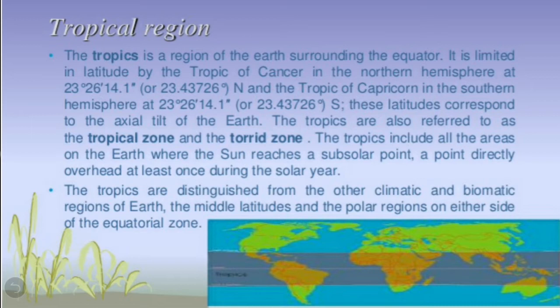The tropics are distinguished from the other climatic and biomatic regions of earth, the middle latitudes and the polar regions on either side of the equatorial zone. So this region is different from the other climatic regions of the earth, the middle latitudes and the polar regions on either side of the equatorial zone, that is on the northern side and the southern side.